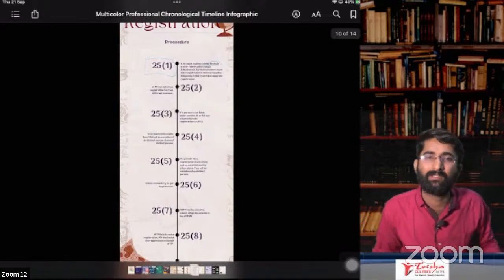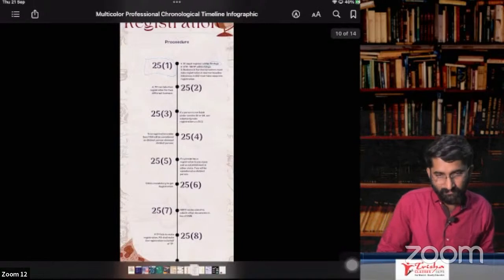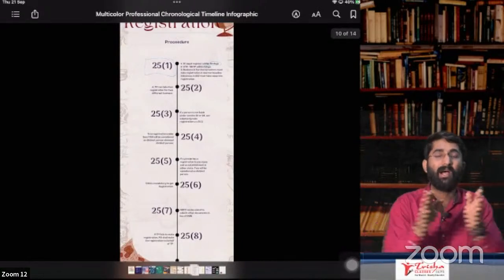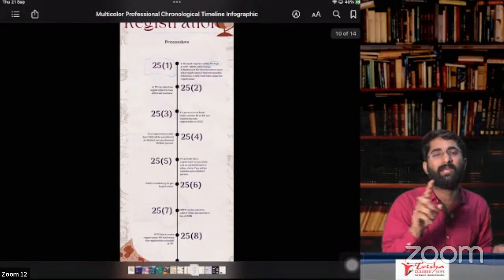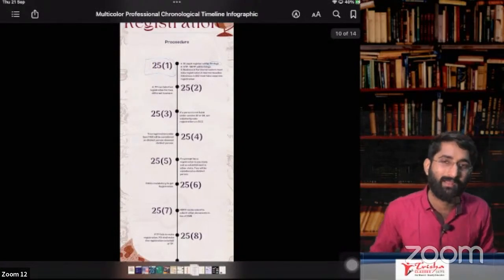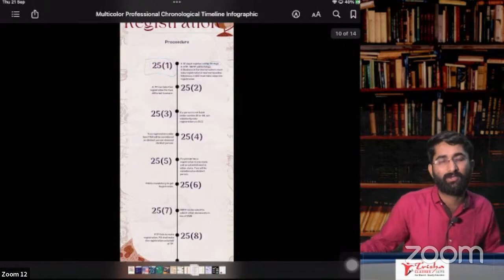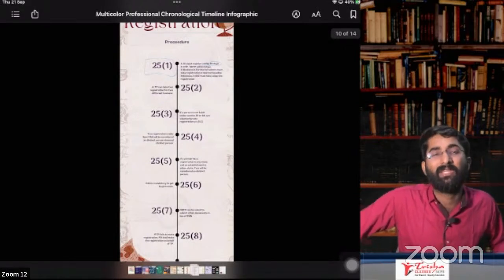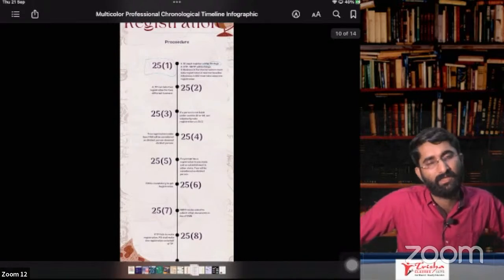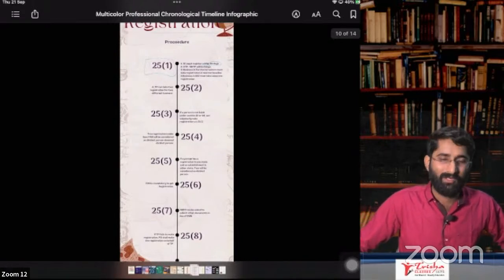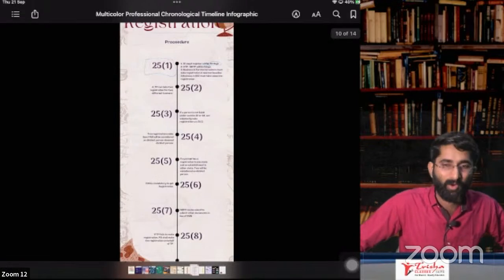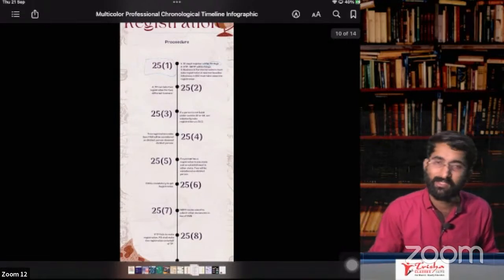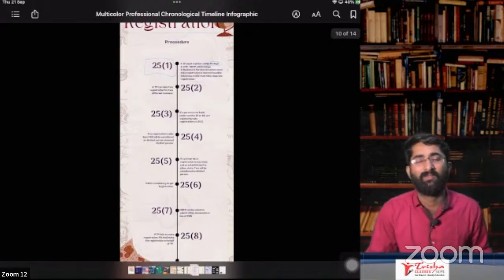Section 25, subsection 2 is about, you have two branches, sir. I want to take 2 registrations in one state. Can I? Yes, you can take more than 2 registrations. That is possible. Section 25, subsection 2. Section 25, subsection 3 is about voluntary registration. MAMU section it is. What is MAMU section? You are not liable under section 22, 24. But still, I want to take the registration. If you want to take the registration, you can take the registration. This is about section 25, subsection 3.